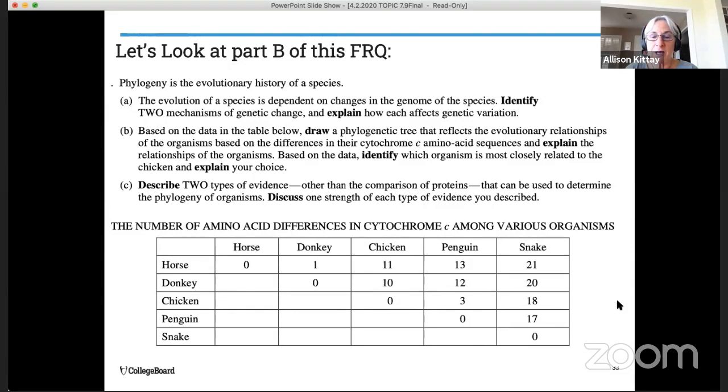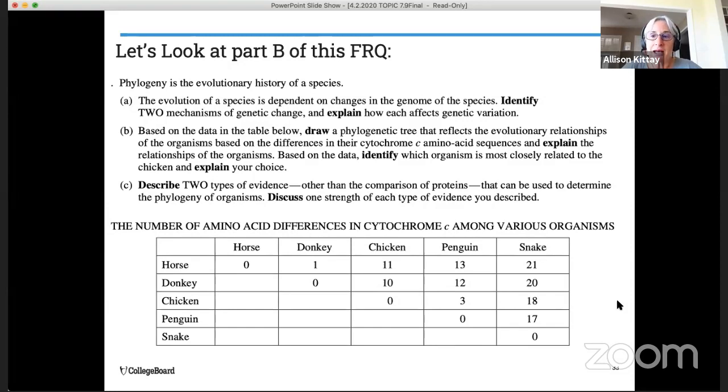In part B, we are asked to do 4 different things. So look at those task verbs. The first thing, it's asking us to use the data in the table. So based on the data in the table below, draw a phylogenetic tree that reflects the evolutionary relationships of the organisms based on the differences in their cytochrome C amino acid sequences.